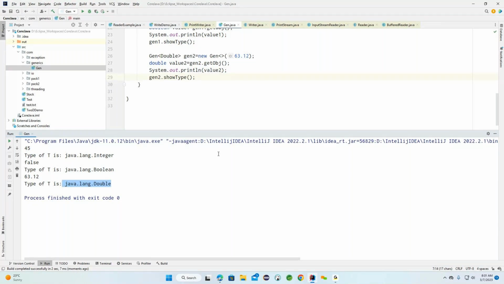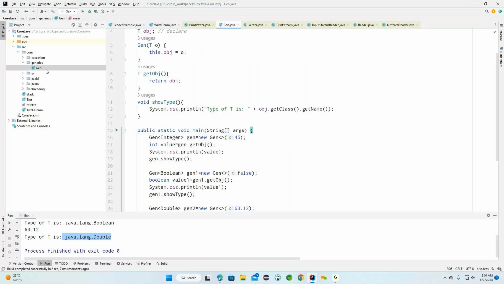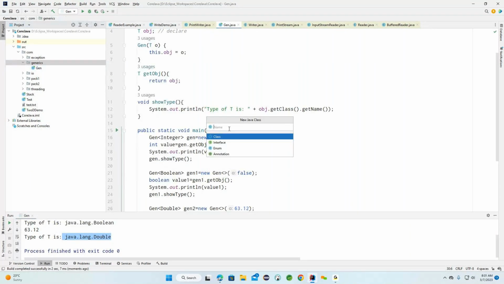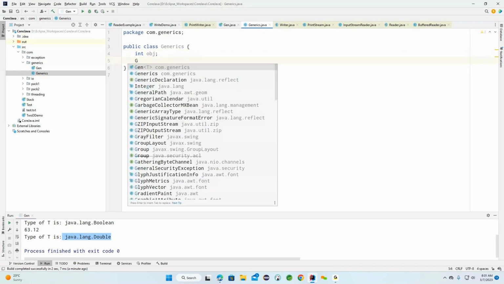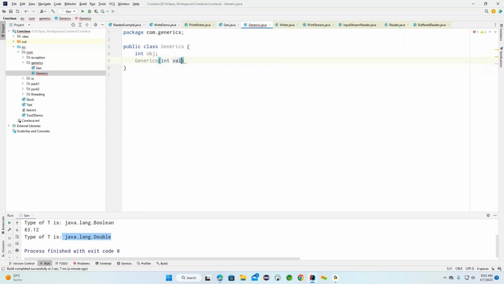But if we observe carefully, this is one more object I created. Now you can see, this is a generic type of object I created. Now here, what is the type we can provide here? Basically, in the object creation, we can provide the generic type here. For example, if I'm providing Integer here, something like int v, obj is equal to v.